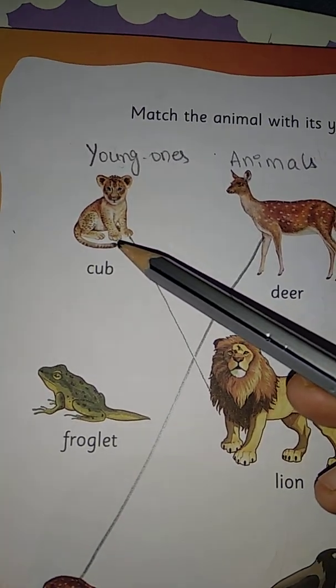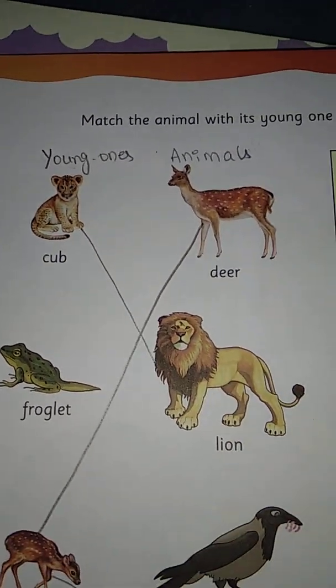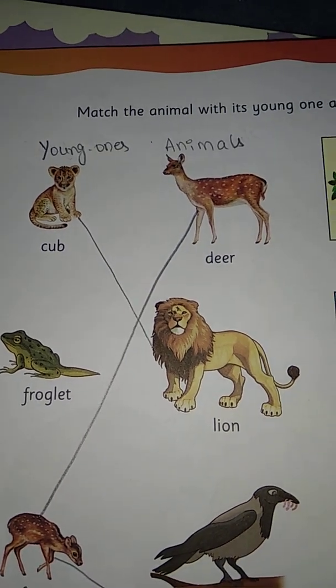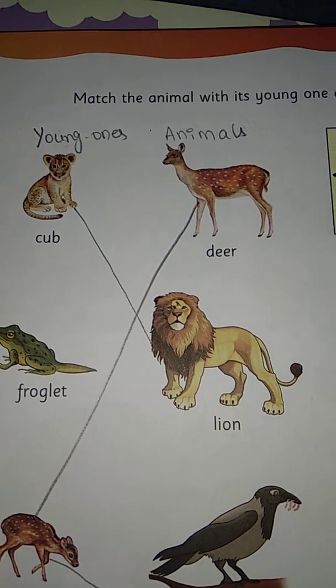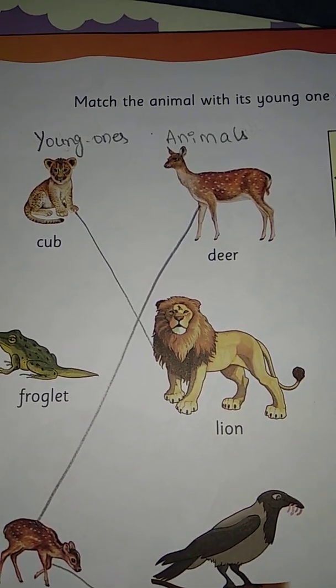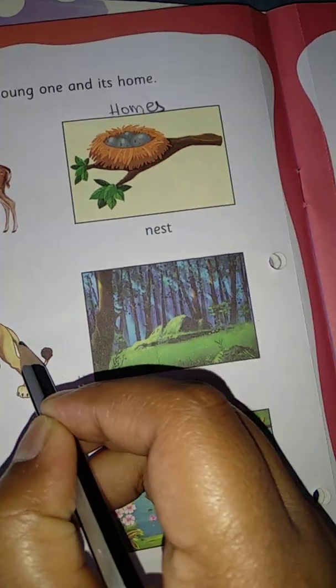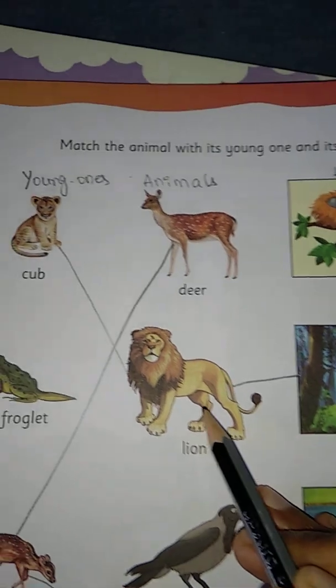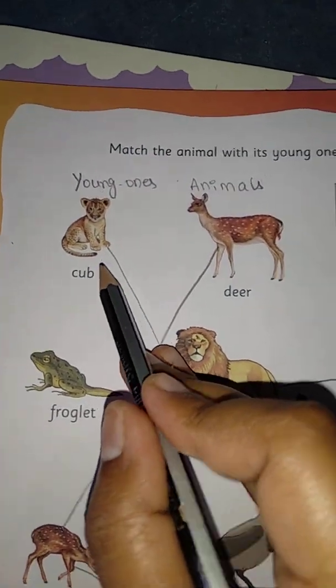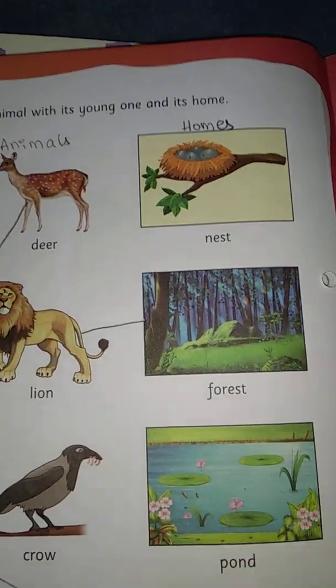We all know where lions live. Lions live in the forest. So what is the home of a lion? Forest. So match it with the forest. So lion and its young one cub live in forest.